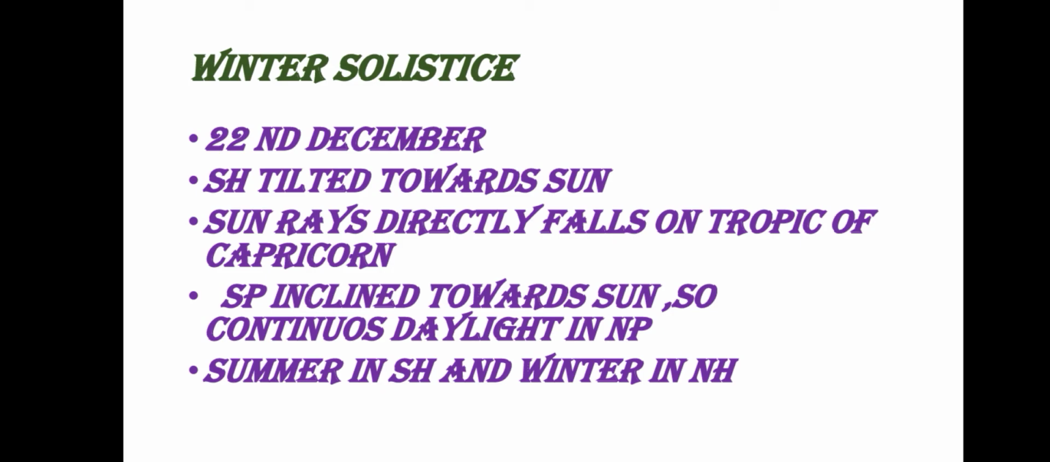Here I show you the short notes on winter solstice. Winter solstice starts from 22nd December, that is, the southern hemisphere is tilted towards the sun, and the sun rays directly fall on Tropic of Capricorn. The South Pole is inclined towards the sun, so there is continuous daylight in the South Pole, summer in the southern hemisphere and winter in the northern hemisphere, completely reverse to the summer solstice.